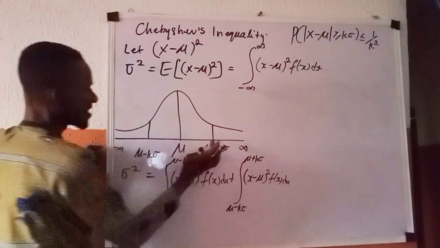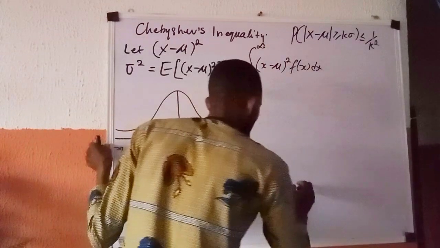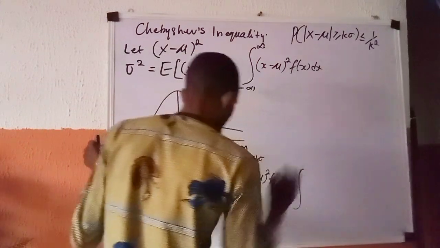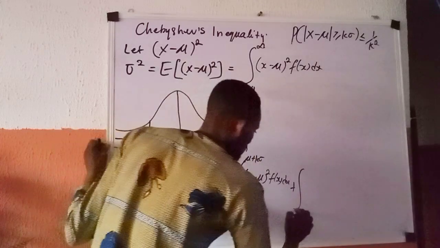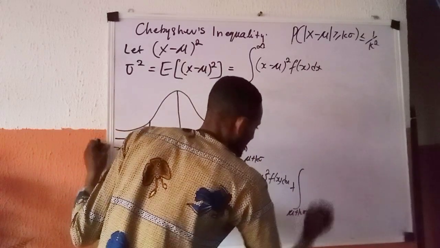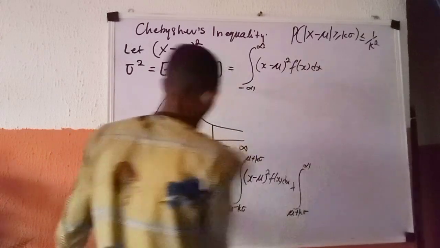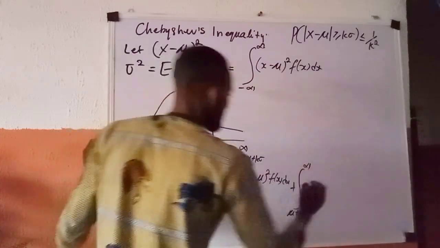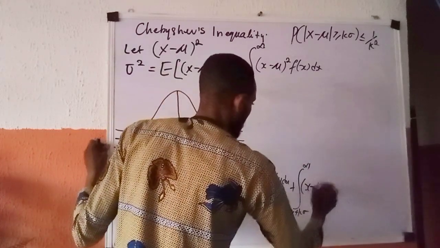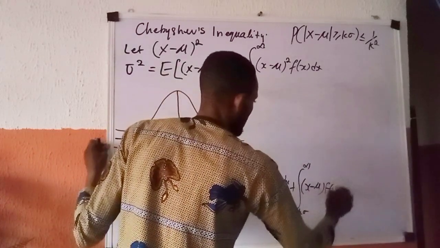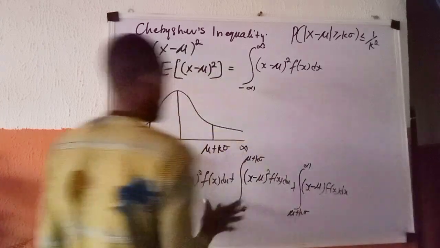Let us now integrate from here to here. We now say plus the integral from mu plus k sigma to positive infinity of (x minus mu) squared f of x dx.